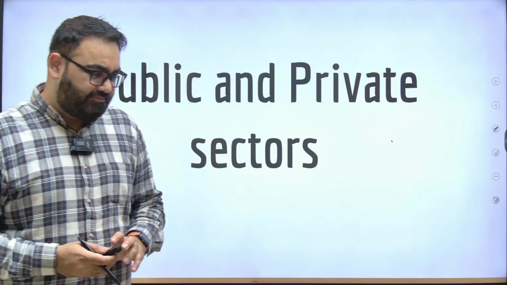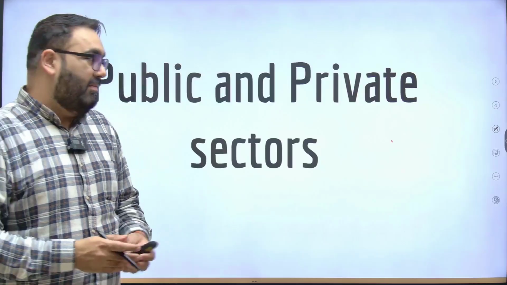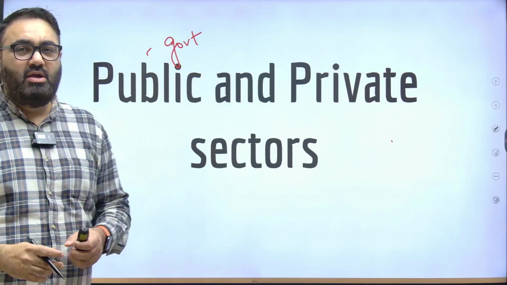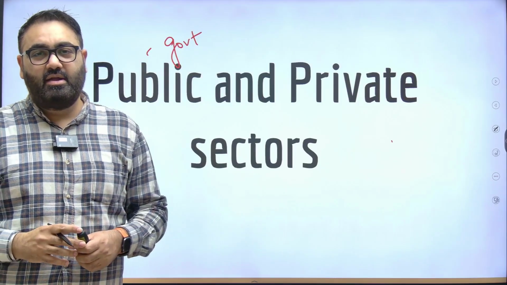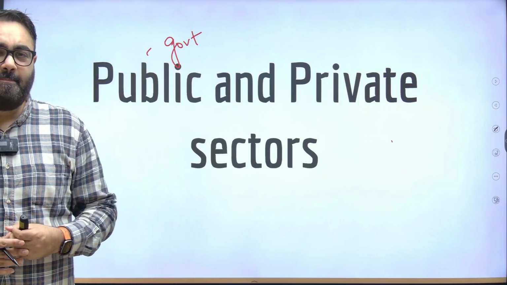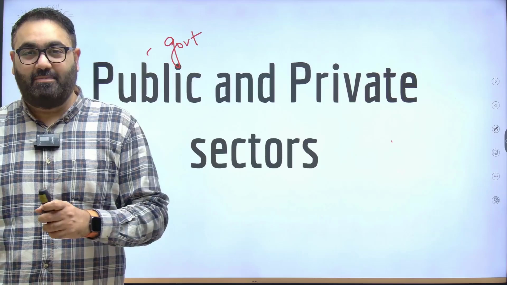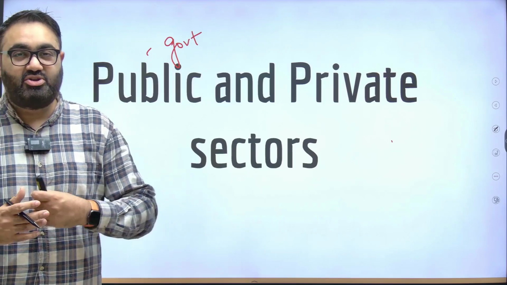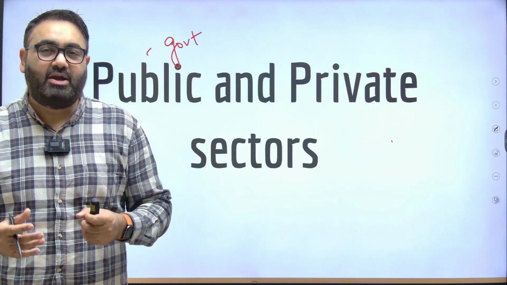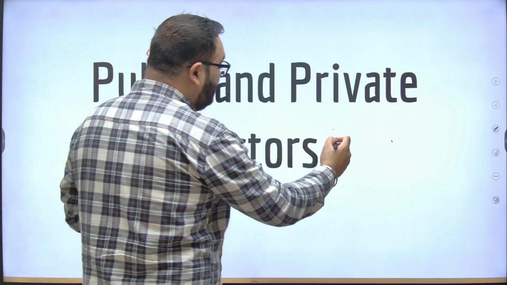Now, in the industrial sector, there are two main aspects of it, the public sector and the private sector. The public sector mainly run by the government, private sector run by the private companies. Now, how is it that India started? Please understand, around the world, and we discussed this earlier, there are two main economic policies, capitalism and socialism. In capitalism, the government takes a step back, it allows the private companies, the private individuals to run the businesses with a lot of liberty. In socialism, it is the government that mainly controls the means of production. Then there is the mixed approach, which is called a mixed economy.